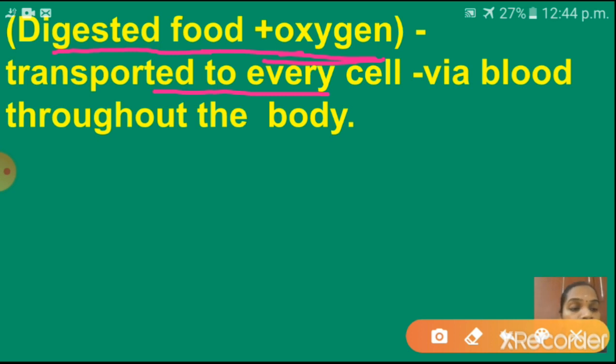So after the digestion, what will happen? The macromolecules of our food are converted into micromolecular substances, that is called what? Digested food. And what are we taking during respiration? Oxygen. Each and every cell of our body wants this digested food and oxygen to get the energy. So how are we sending this digested food and oxygen to every cell of our body? With the help of the transportation process. Here, digested food and oxygen are transported to every cell through blood throughout the body.